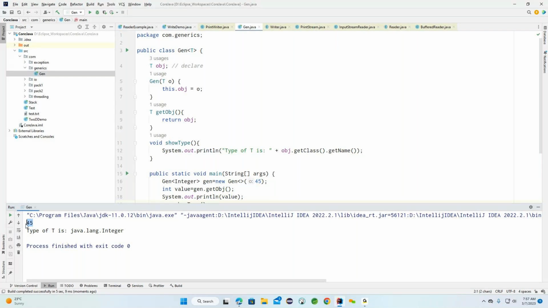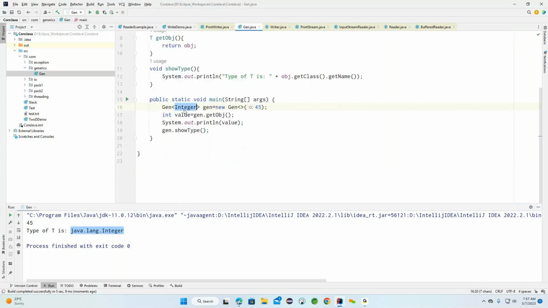Now after this, what we are doing here is the type of T. Whatever the type of T we provided, something like java.lang.Integer. So here we come up with this particular T. Now this T, we replaced with Integer. Now what do you understand here? Using the generic class, we come up with one type here, and in place of this particular type, I come up with Integer. So this is the first part. Now what about the second part?